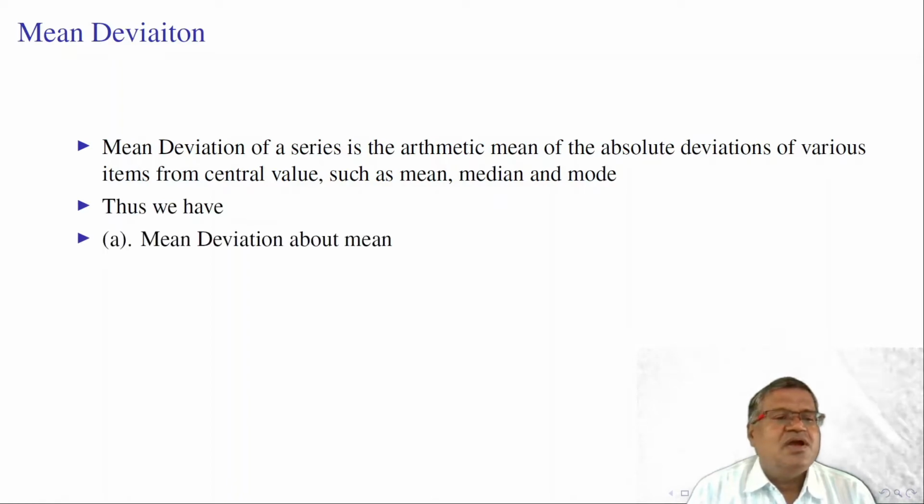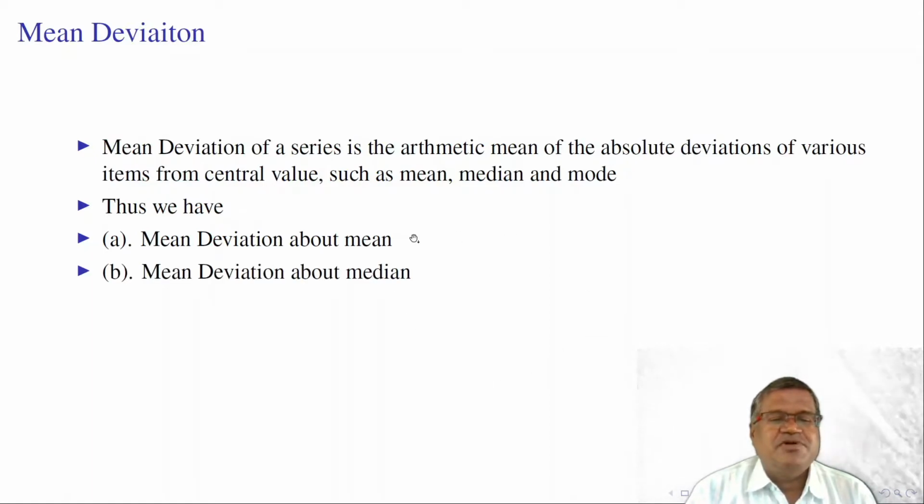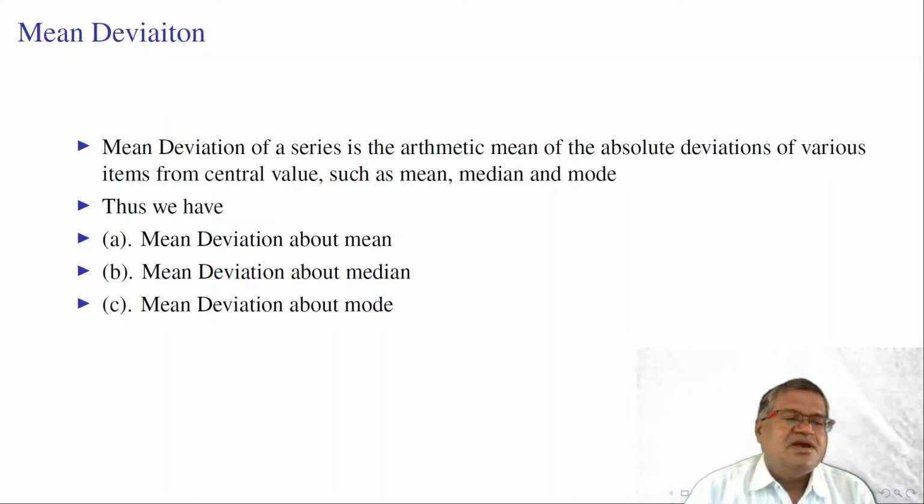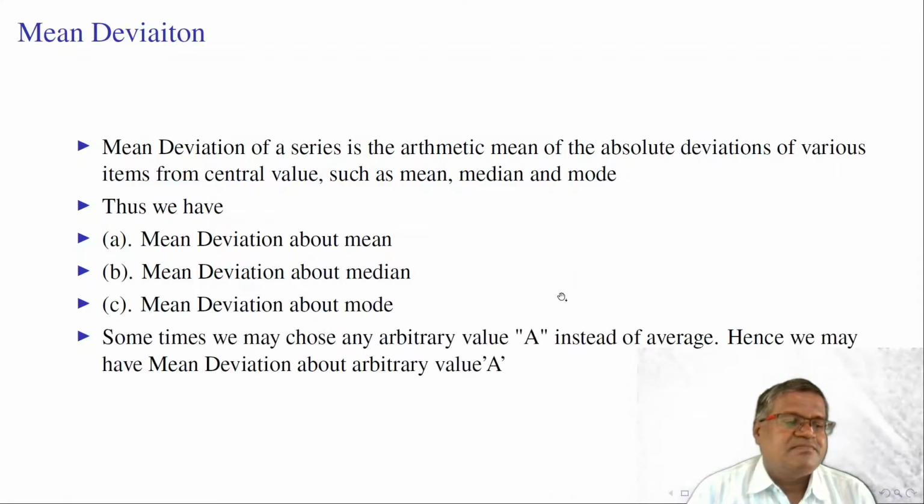Thus we have mean deviation about mean, where the deviations are taken from the mean, and mean deviation about median, where the deviations are taken from the median. Here we need to subtract the median from each and every observation. Then mean deviation about mode is similar, where the deviations are taken from the mode.